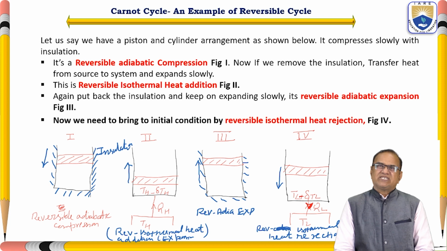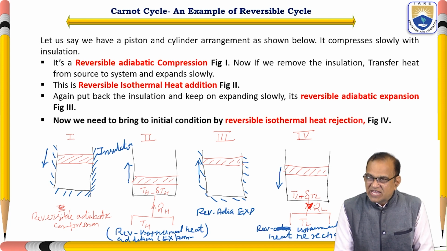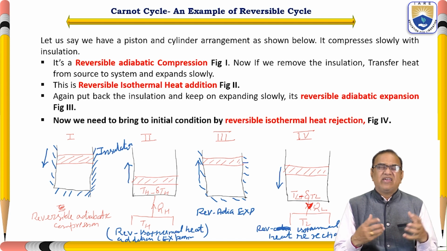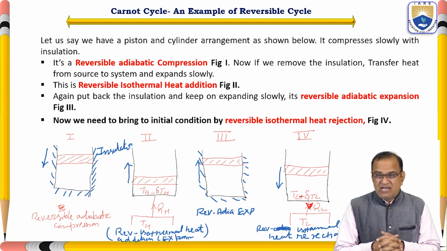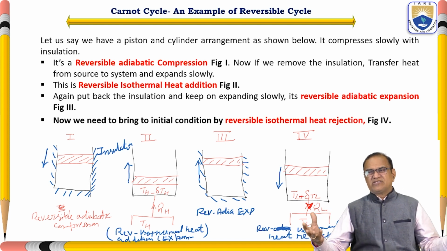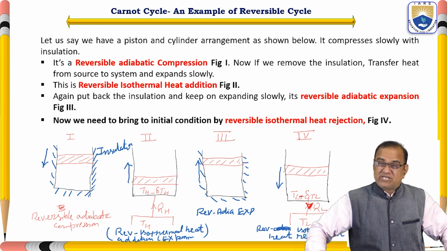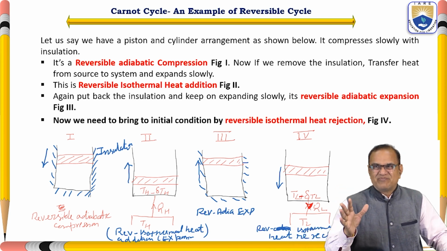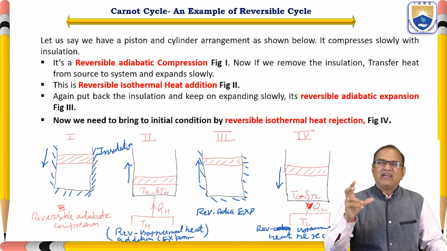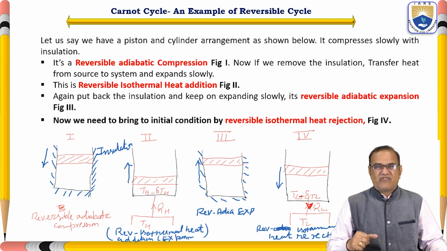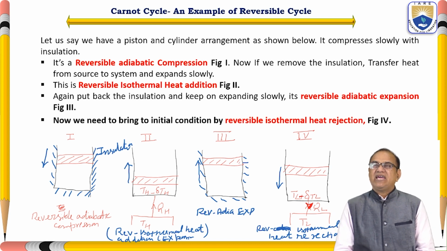Now I will discuss the Carnot cycle, an example of a reversible cycle. This is one example. It doesn't mean that the Carnot cycle is the only reversible cycle. There is the Ericsson cycle and some other cycles. They are also reversible cycles, and the result is the same. What Carnot has got, other people have also got, but the processes are somewhat different. So what is the Carnot cycle and how can it be a reversible cycle?